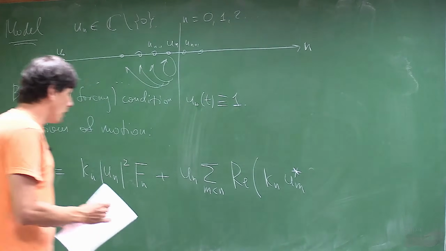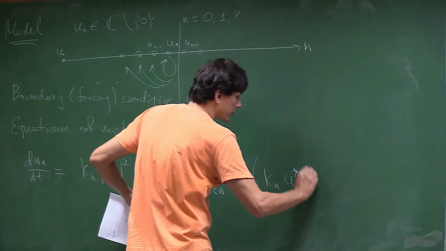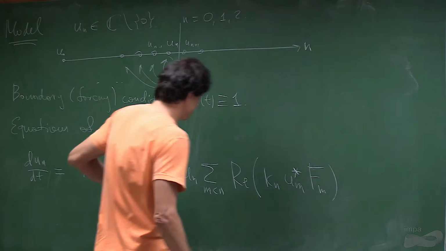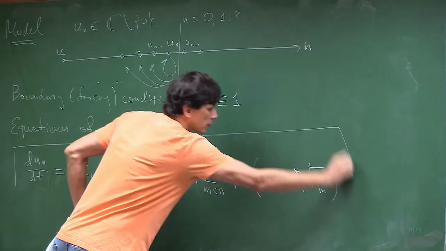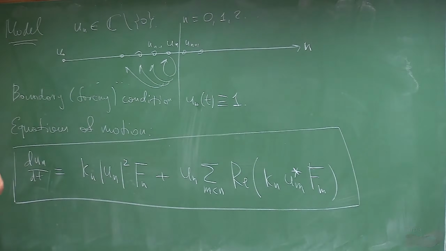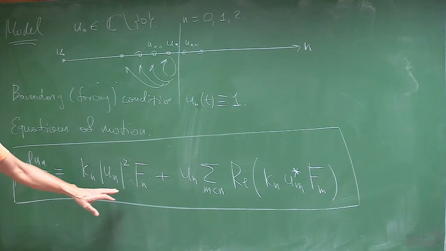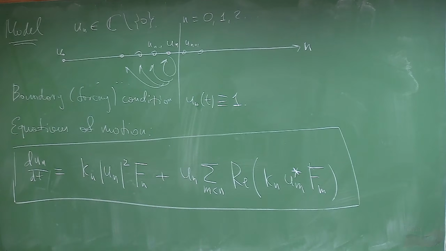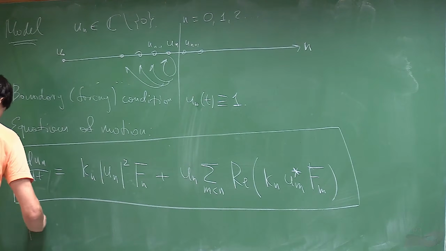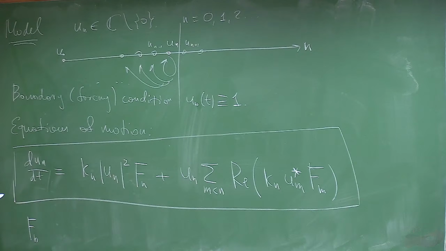Okay. And then I also would put this prefactor. So that's it. That's our model. This will be defined if I define f. Right? So what is f? So f_n. It will also depend on u, but in a scale invariant way.